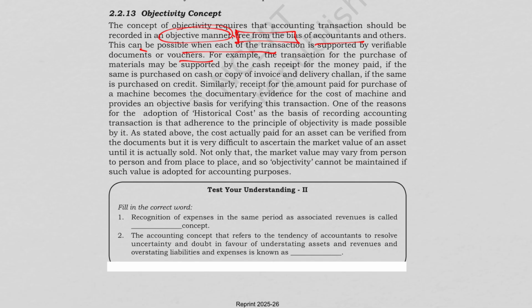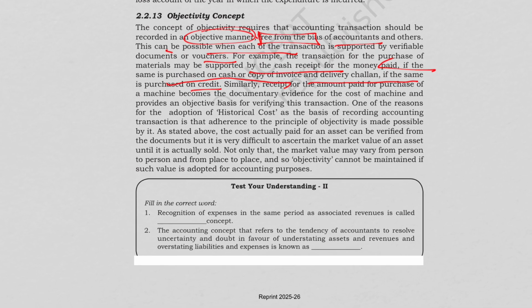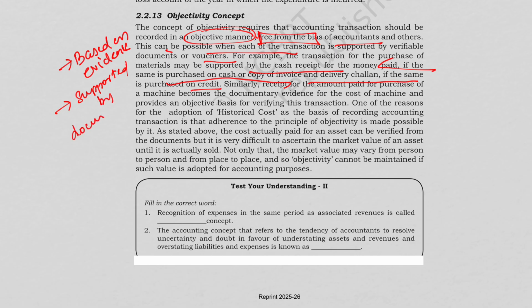For example, the purchase of materials may be supported by the cash receipt for the money paid if purchased on cash, or a copy of the invoice and delivery challan if purchased on credit. Objectivity basically means it is based on evidence. Every transaction is supported by documents.